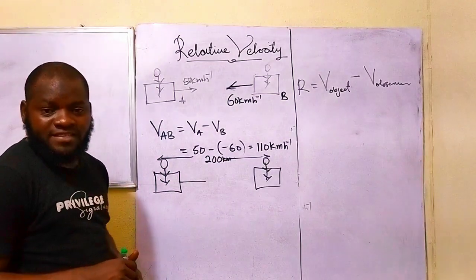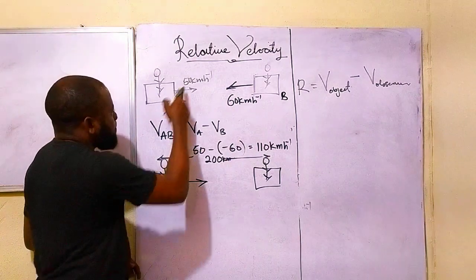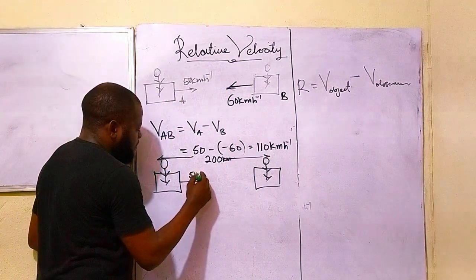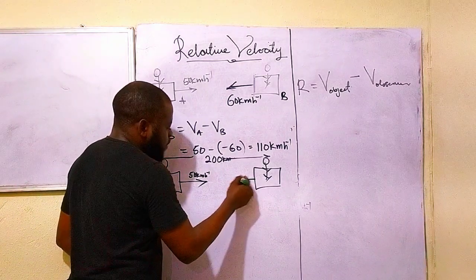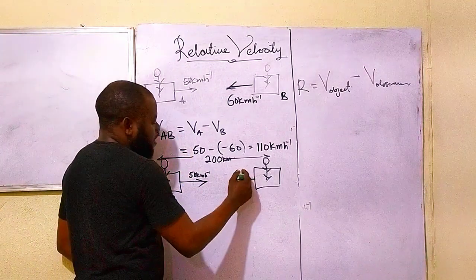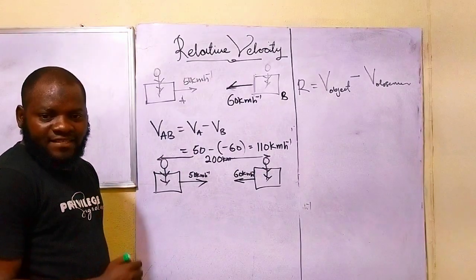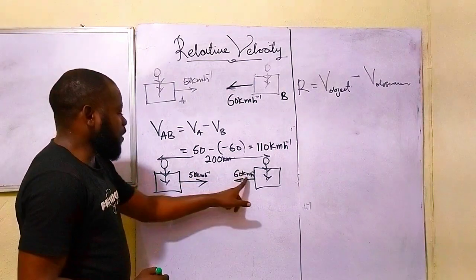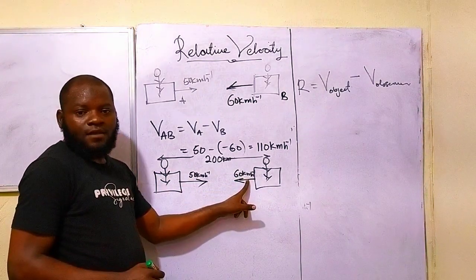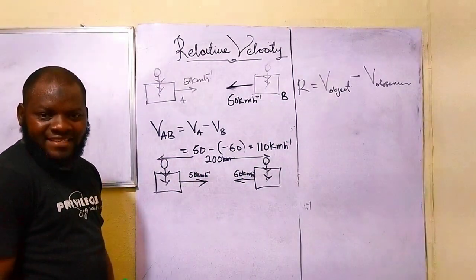That's the distance between myself and you now. And I'm moving towards you by velocity of 50 kilometers per hour. And you are moving towards me by velocity of 60 kilometers per hour. Are you seeing this now? So if I have 50 plus 60, I'm going to have what? I'm going to have 110. Are you getting it now?